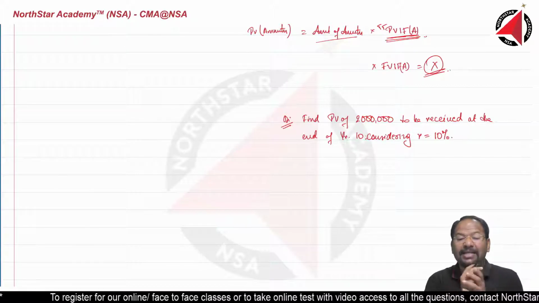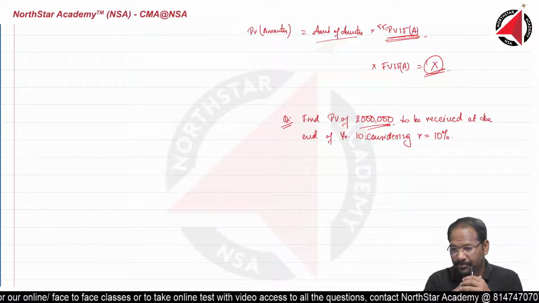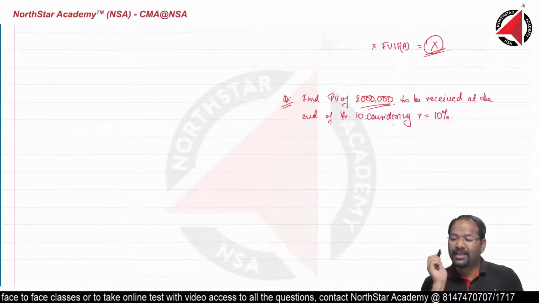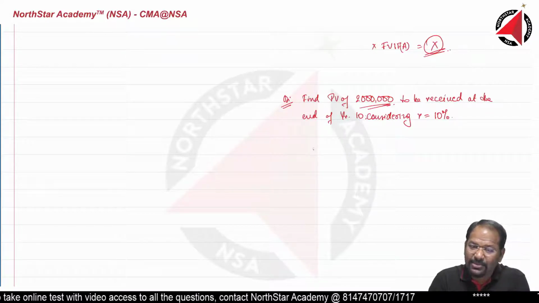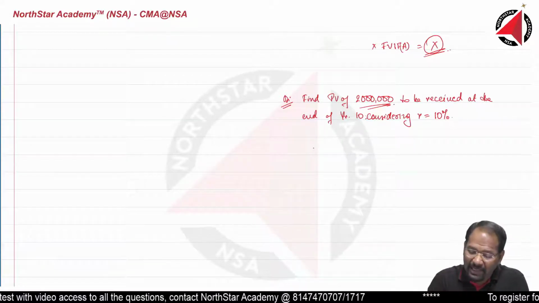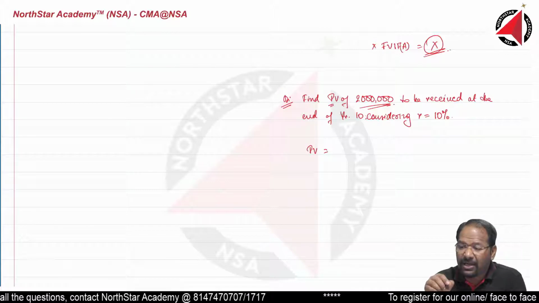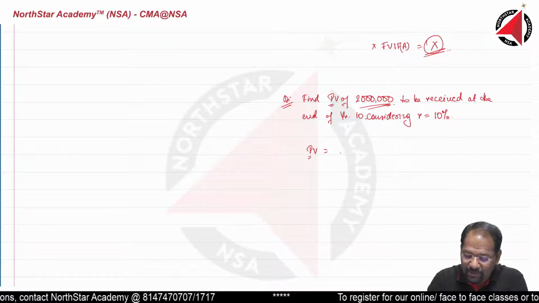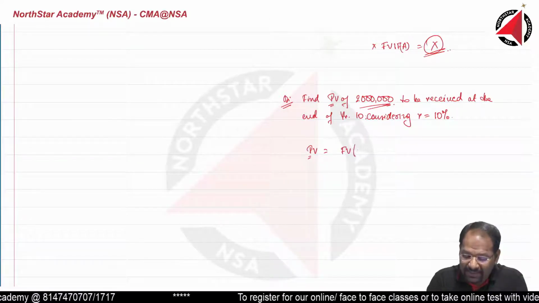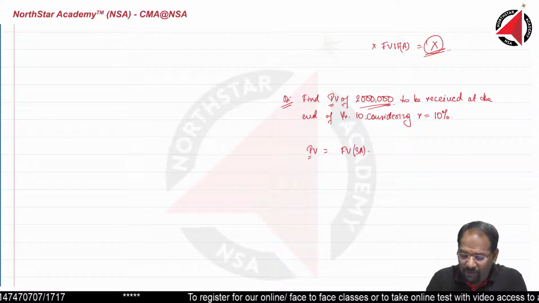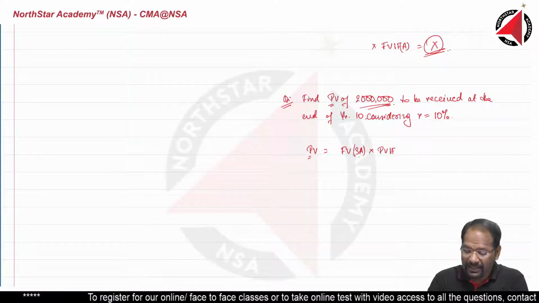So first, find the present value of 2 million. So quickly tell me, 2 million is which value? 2 million is future value. So which formula will we use? Whatever is being asked, that formula we will use. If it asks present value, then present value is equals to future value of a single amount into present value interest factor. If they ask future value, then future value is equals to. We are being more specific: it is a single amount.